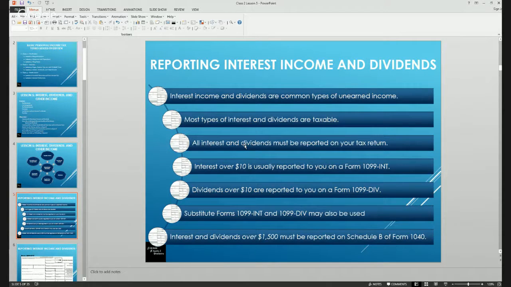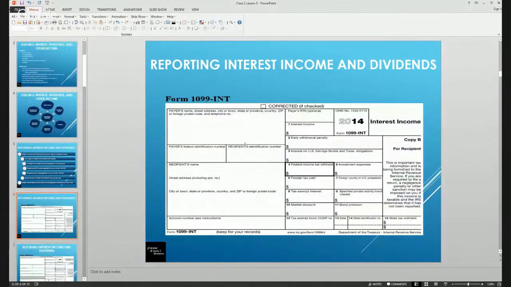Generally speaking, for interest over $10, you will receive a Form 1099-INT. Dividends over $10 would be reported to you on a 1099-DIV. DIV for dividend, INT for interest. There are substitute forms 1099-INT and 1099-DIV that may also be used. Interest and dividends over $1,500 would be reported on Schedule B of the 1040.